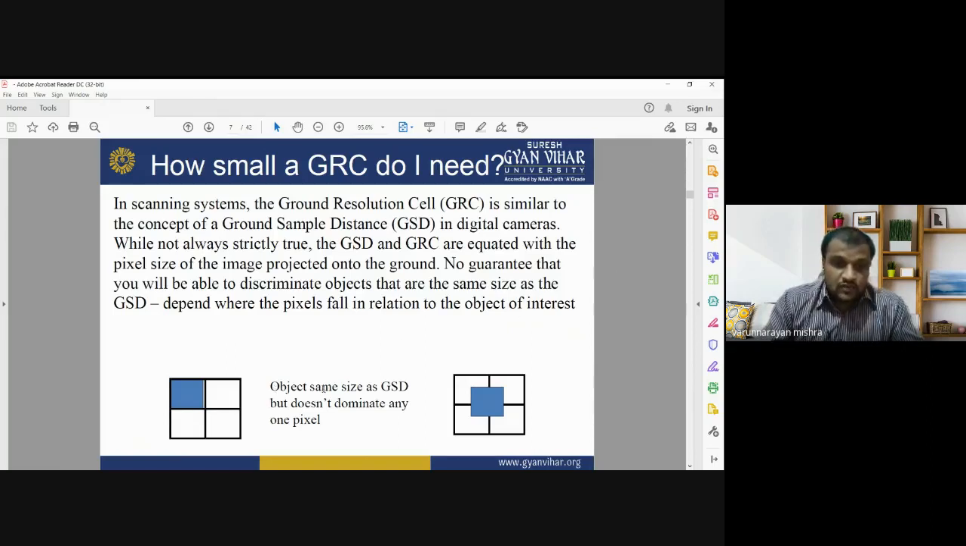Here in an example, you can see an object having the same size as the GSD but not dominating any one pixel. This pixel is a kind of ground resolution cell, GRC, and ground sample distance, GSD. So the object has the same size as the GSD, but it cannot dominate any pixel. So you need to know how small a ground resolution cell you need to detect an object on the earth surface. Now moving to the next slide.